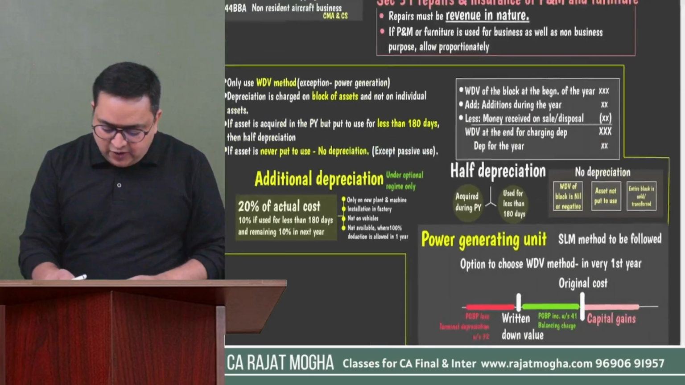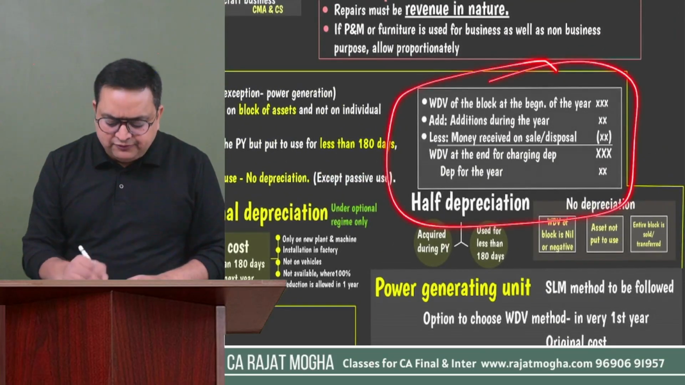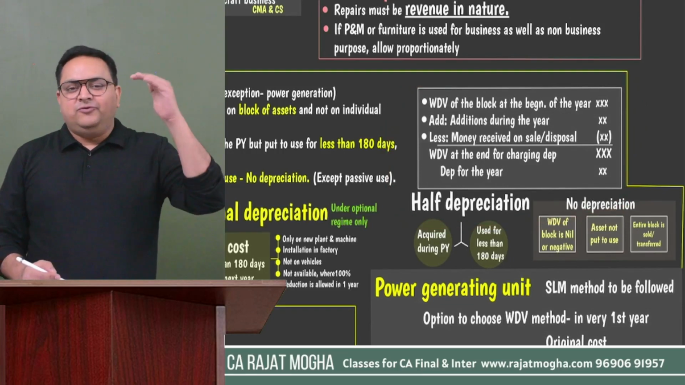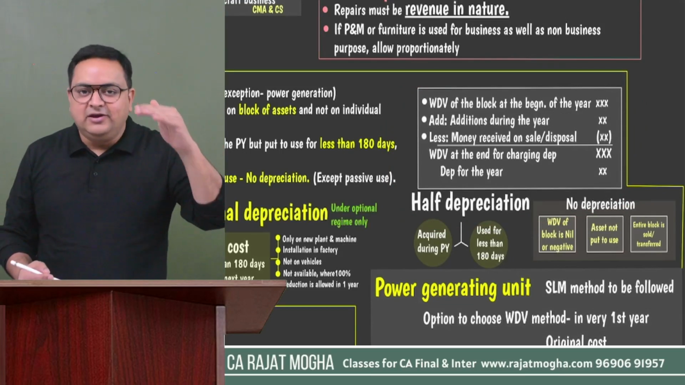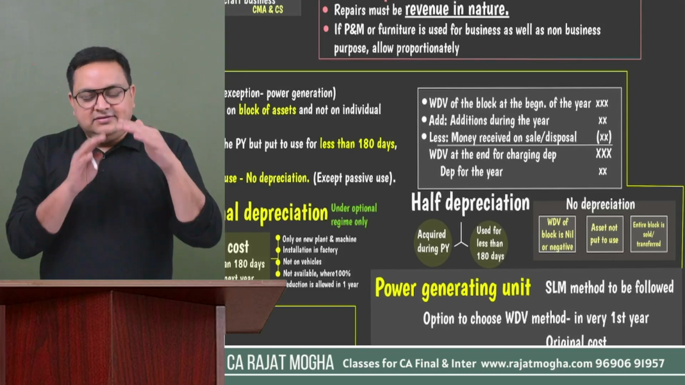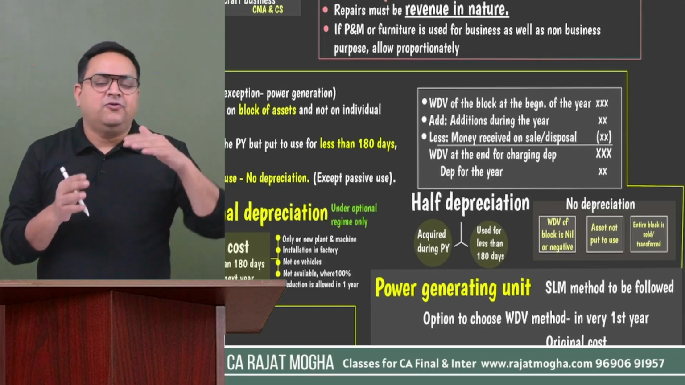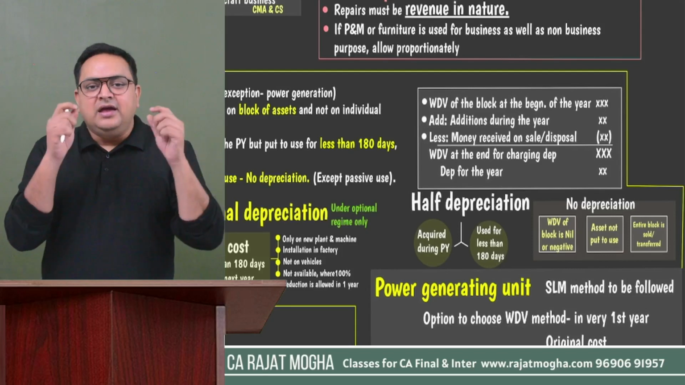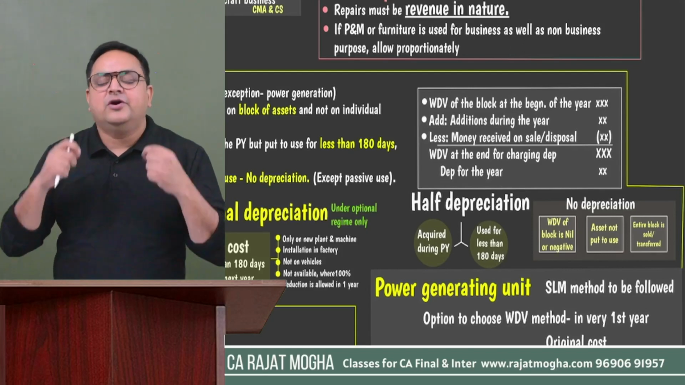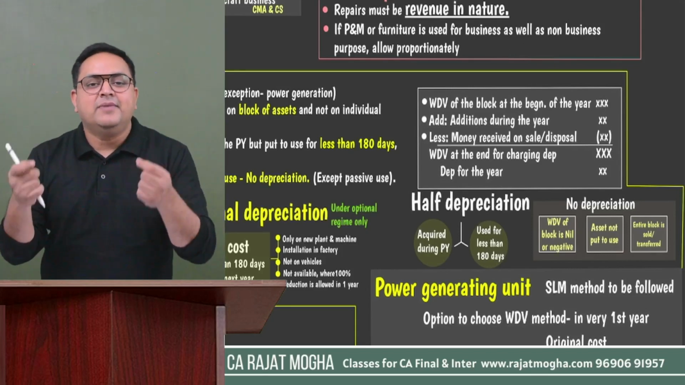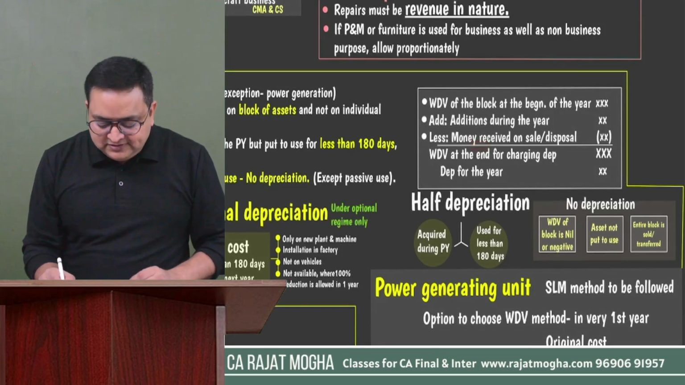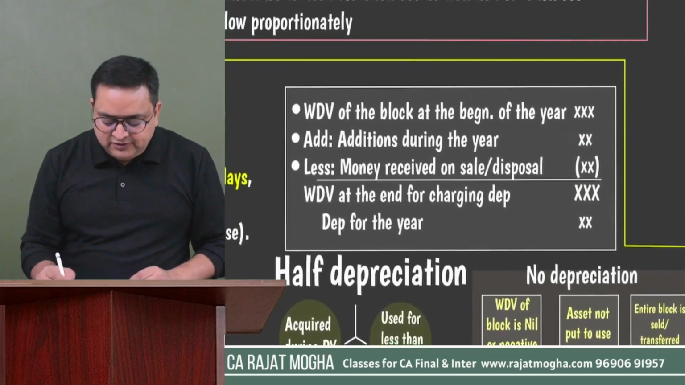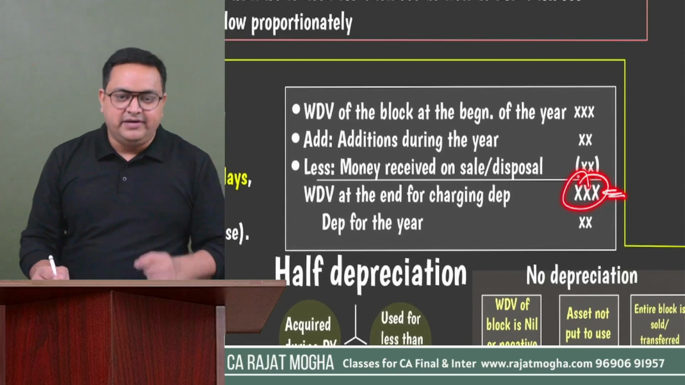Okay. And how you charge depreciation, you know the format. So first of all, for any block, you start with the opening value, that is WDV at the beginning of the year. Any asset which is acquired during the year which falls in that block, please add it. If you have sold any asset or you have discarded any asset, whatever money is received by you, you have to subtract it, right? So this is the depreciation value at the end of the year on which you will be charging depreciation, right?